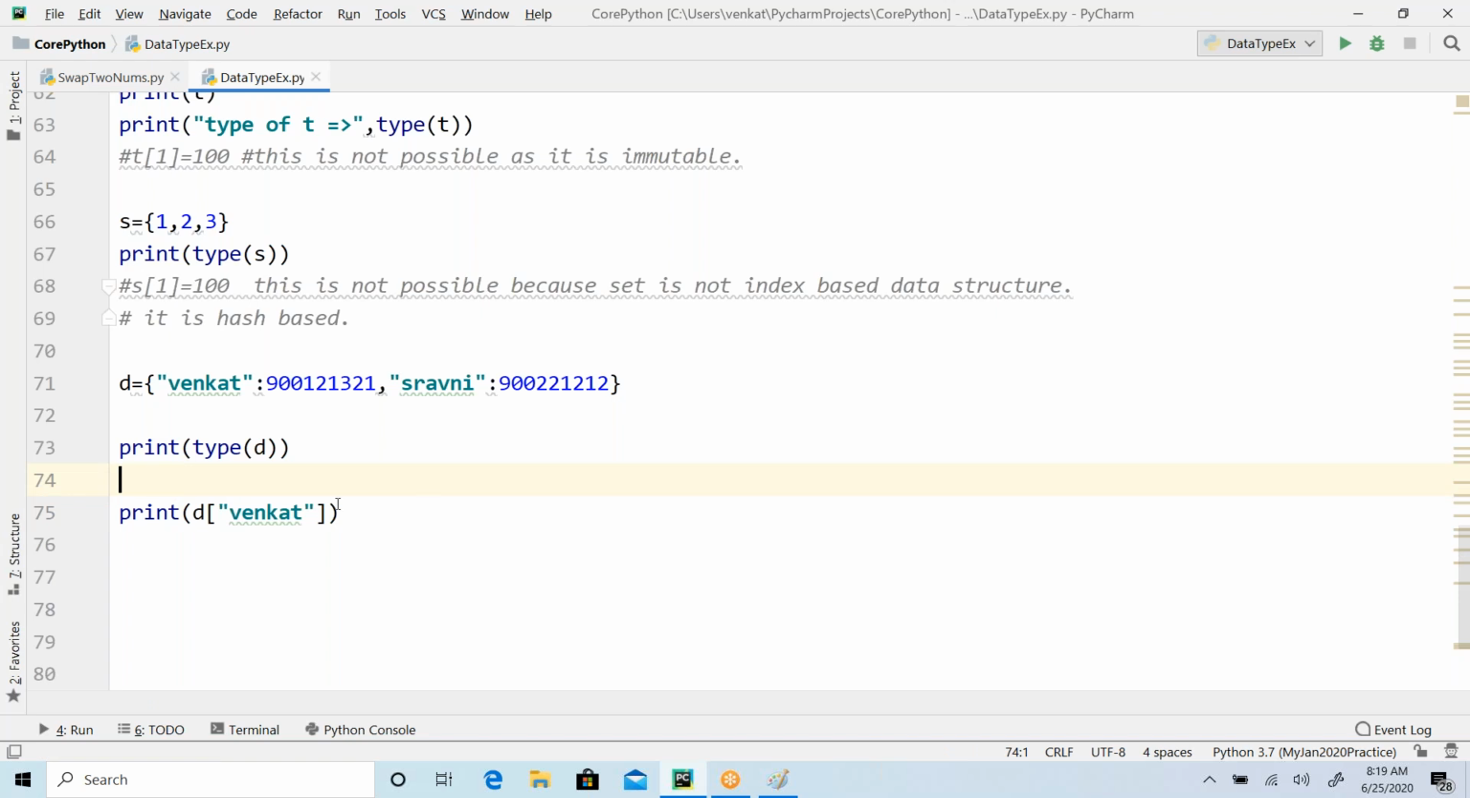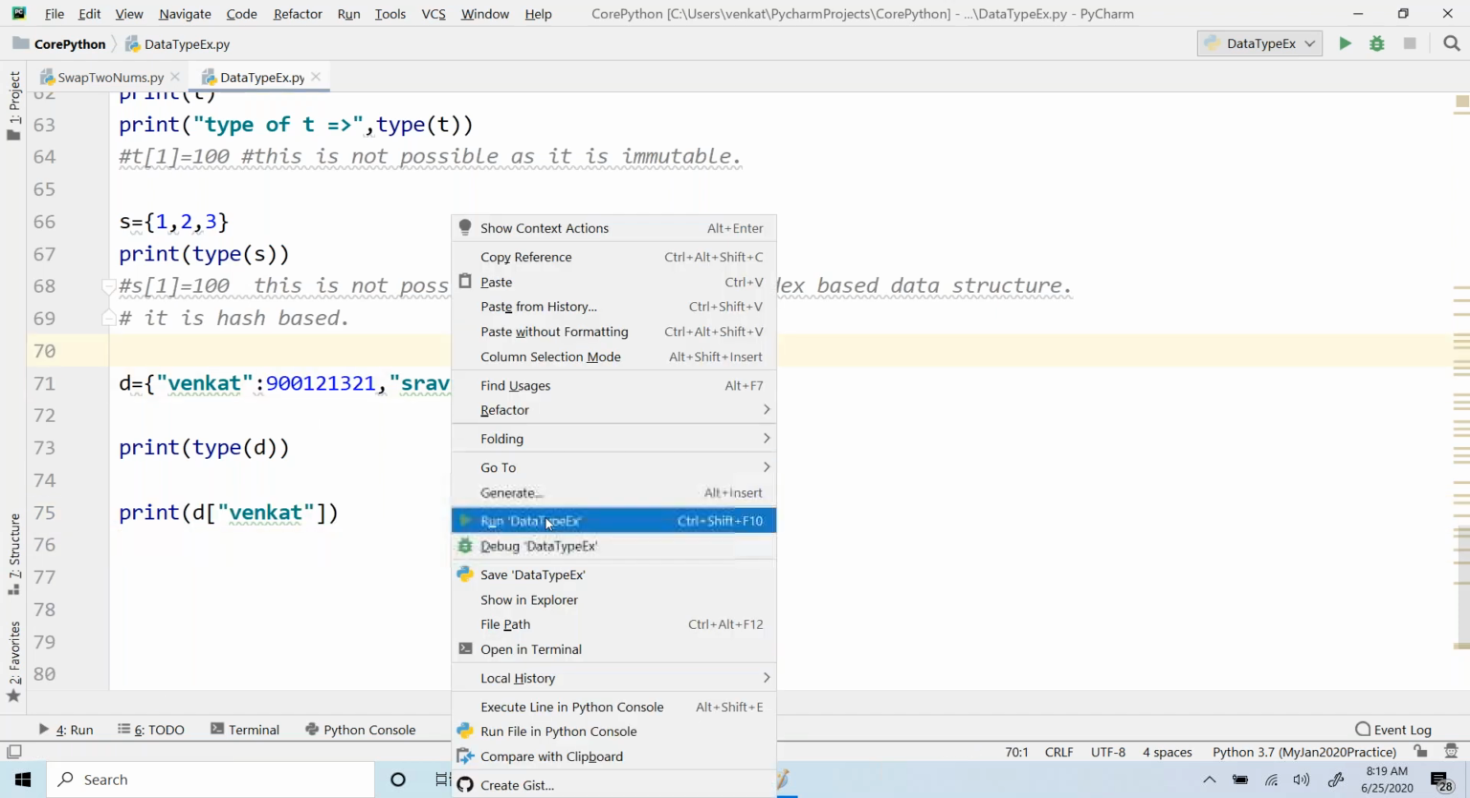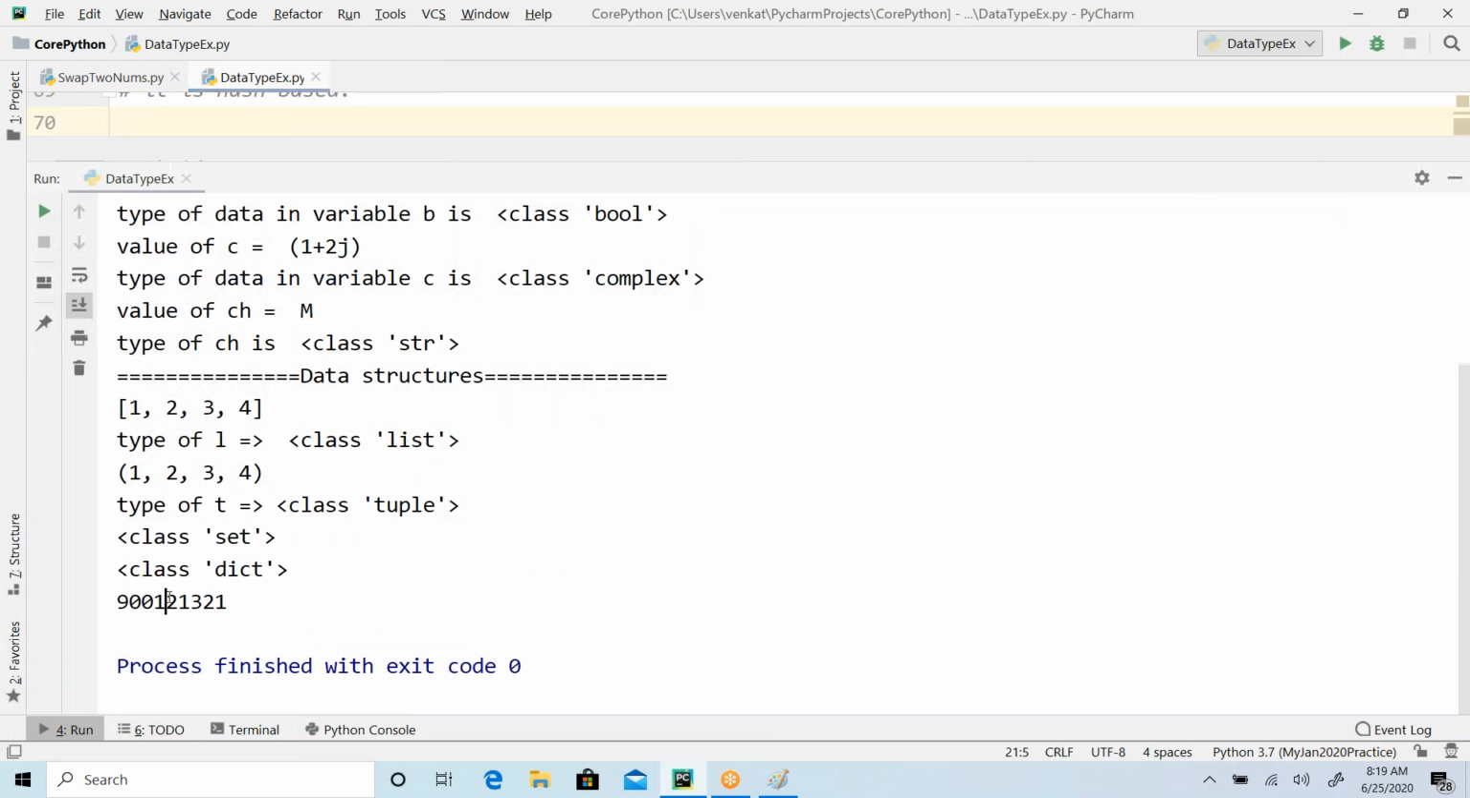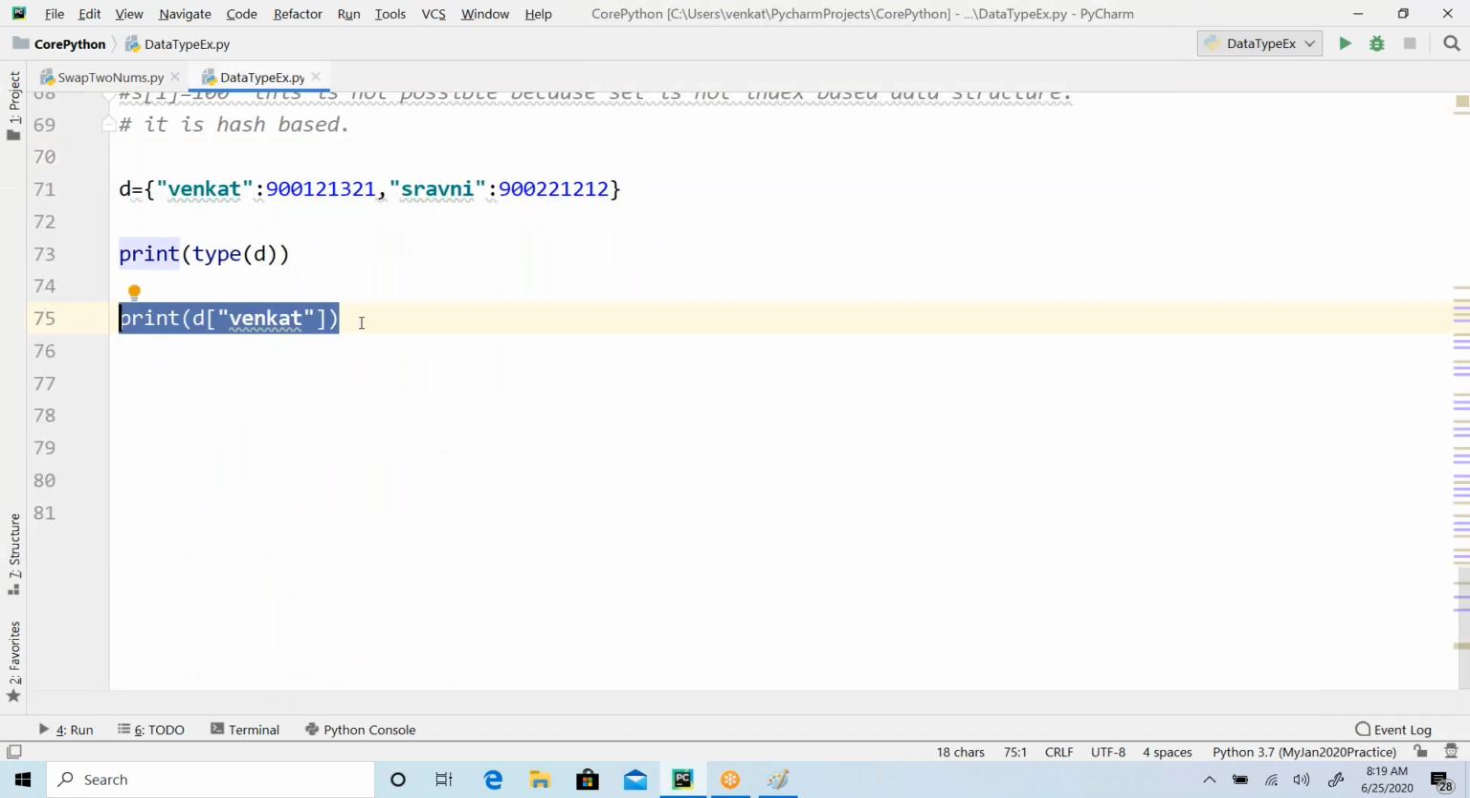Getting it? So d of Venkat. This is the key, right? Now when I access d of Venkat, it is going to get the value associated with it. So I'm going to get the number. That is what you can see here. The type of it is dictionary, and before that it was a set. Dictionary and the number. The last print statement is a number. So this returns, or prints, the value associated with the given key.